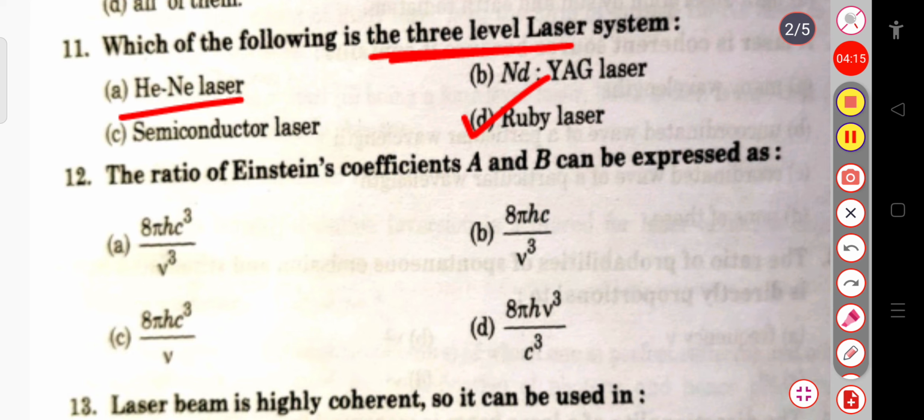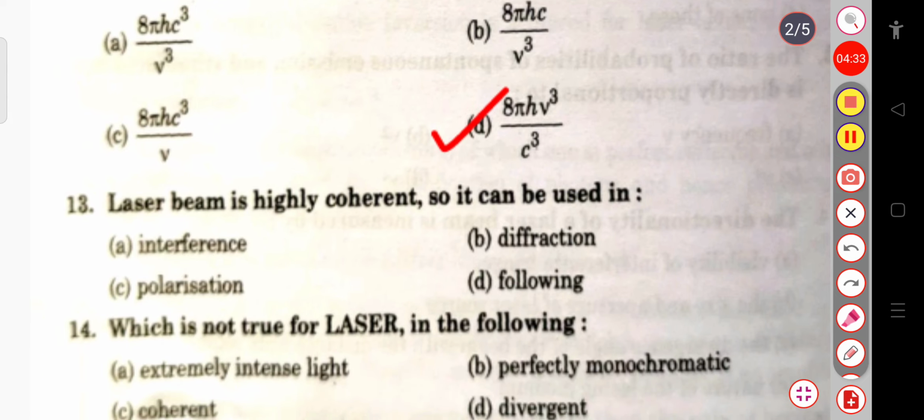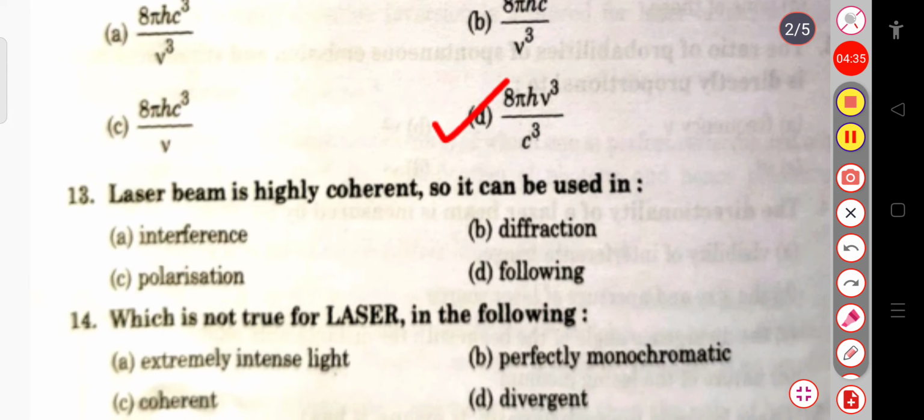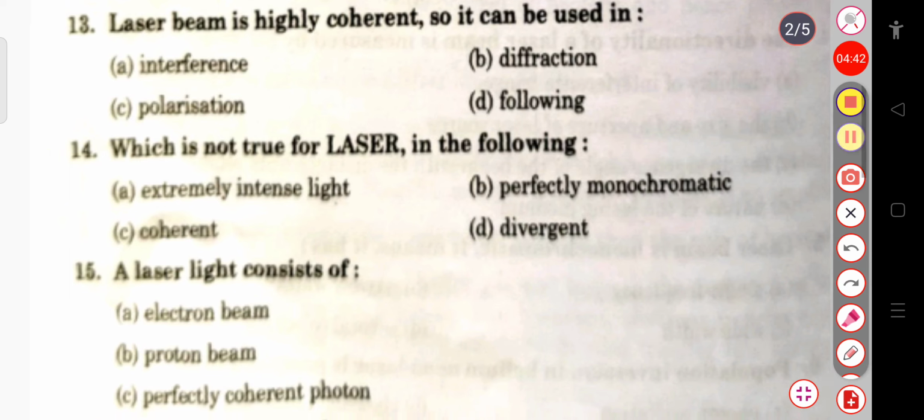The next question is, the ratio of the Einstein coefficients A and B can be expressed as, so here the ratio between A and B, that is the Einstein coefficients, will be equal to 8 pi h nu cube by c cube. Okay, this is your 8 pi h nu cube by c cube. The next question is, the laser beam is highly coherent, so it can be used in interference, diffraction, polarization, or none of this. So here the laser beam is highly coherent, so it can be used in interference.